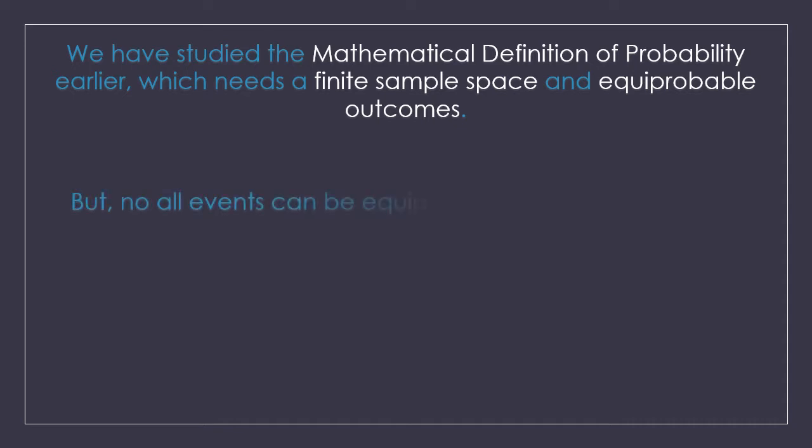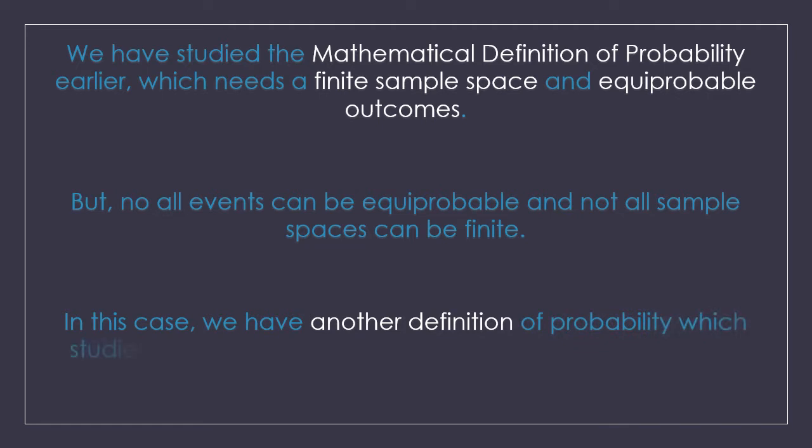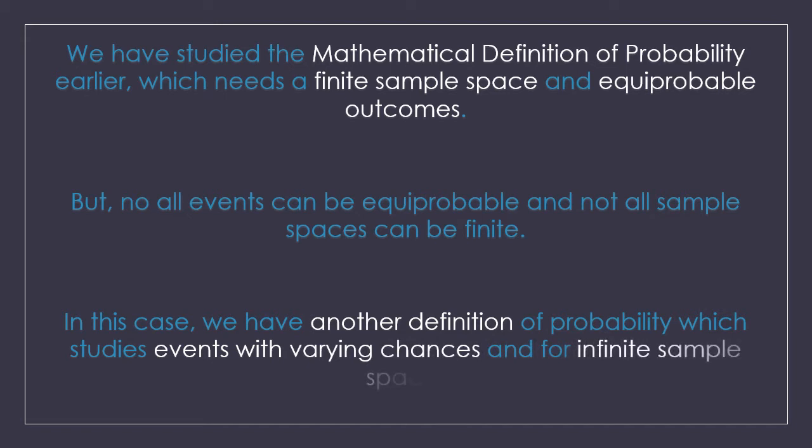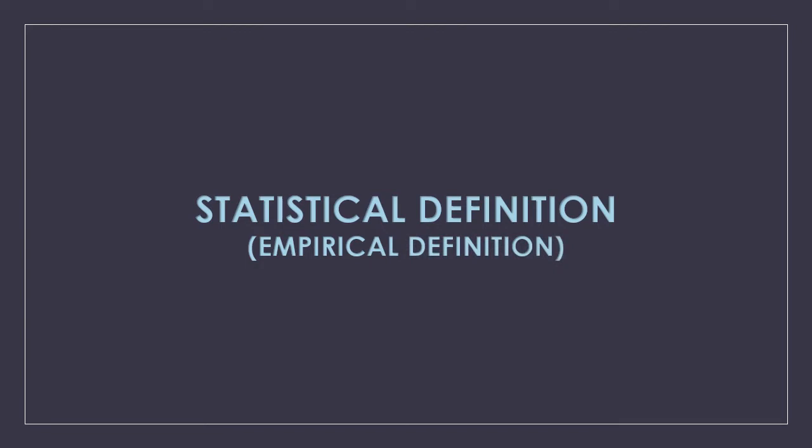But we can't always say that all events are equiprobable and all sample spaces are finite, because events could be such that they don't have equal chances of happening, and sample spaces could have unlimited outcomes. So we have another definition of probability which studies events with varying chances and infinite sample spaces. This second definition is what we are going to study in this tutorial, and that definition is the statistical definition of probability, otherwise known as the empirical definition. This will be the last topic of your chapter.